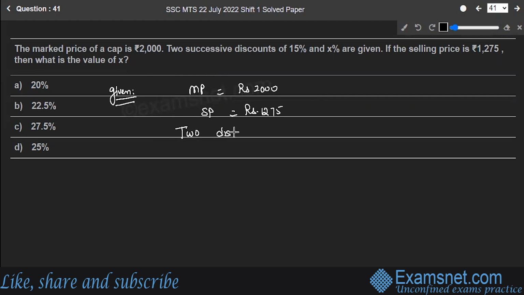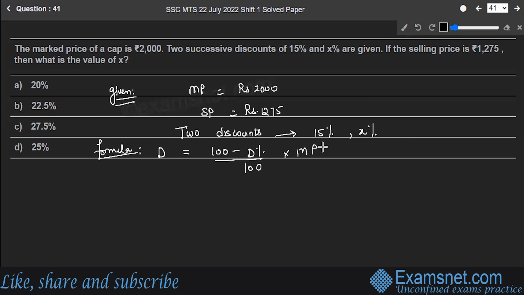Two discounts are 15% and X% respectively. Okay. You know the discount formula? That is equal to 100 minus discount percent upon 100 into marked price.